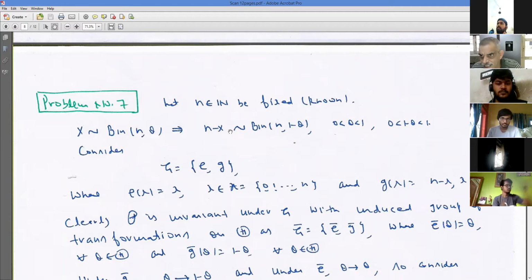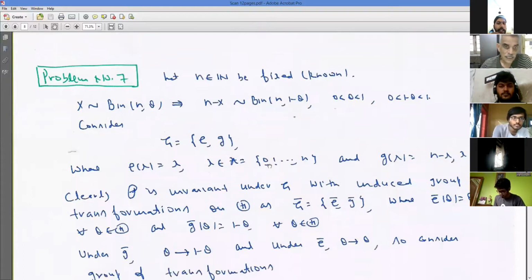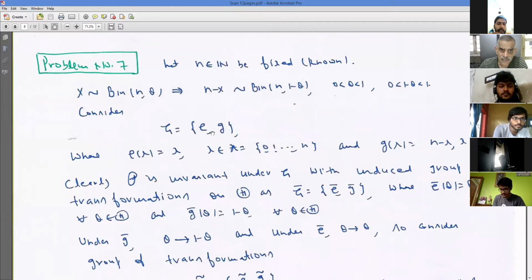Number of failures is again based on Bernoulli trials. So it will be binomial with probability of success as 1 minus theta. Right, now your failure becomes a success. So the binomial distribution is invariant under this group of transformations, which has only two elements. What are the two elements? One is the identity map, and the second map is gX equal to n minus X.